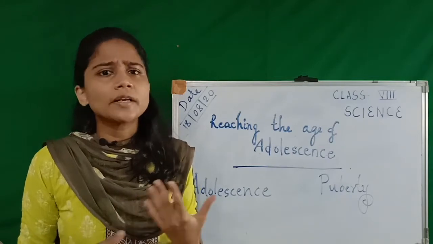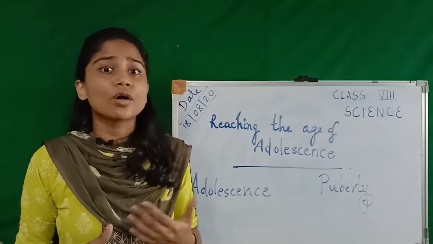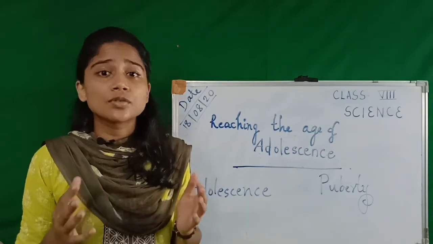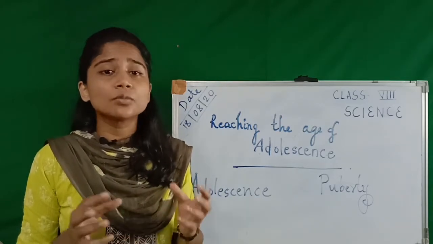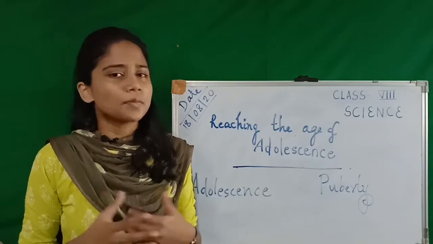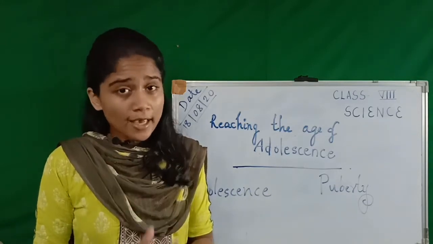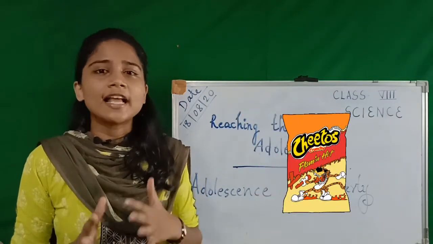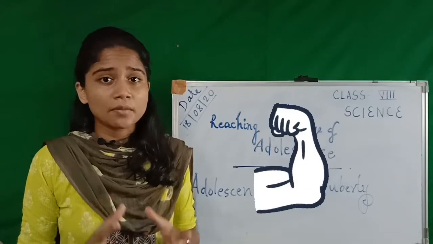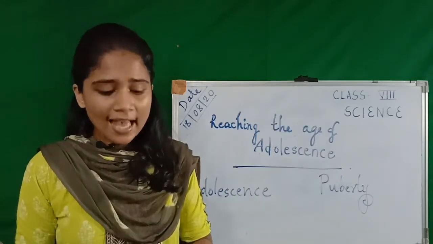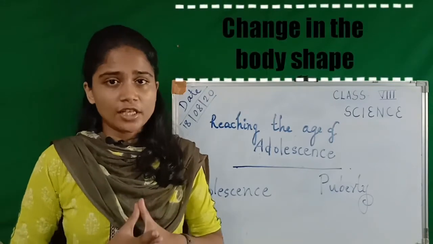You must be wondering whether other parts of the body also grow during this time. Yes, other parts of the body also grow, but especially the bones of legs and hands grow much faster than other parts of the body. So it is very important to eat healthy foods and try to avoid unhealthy foods so that your bones and muscles will become stronger.